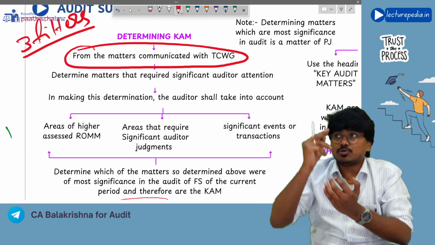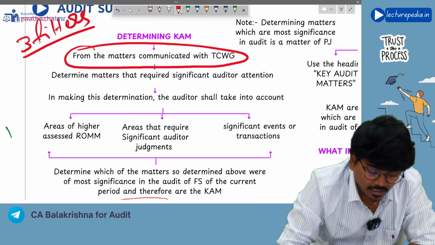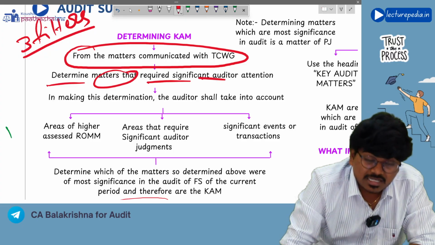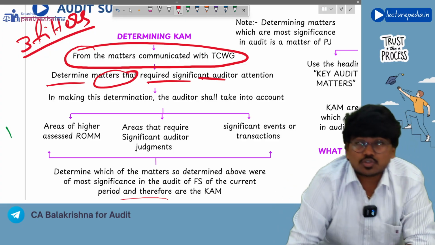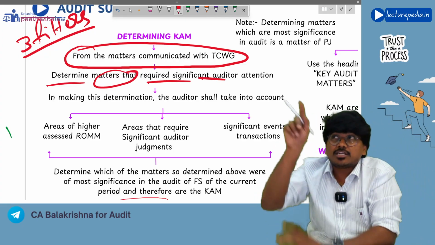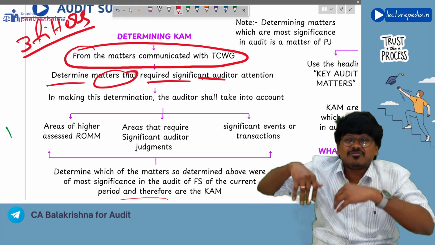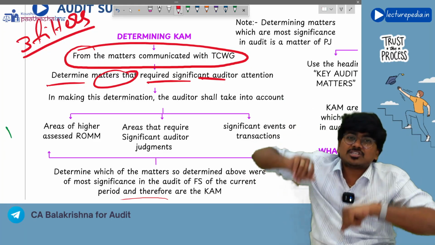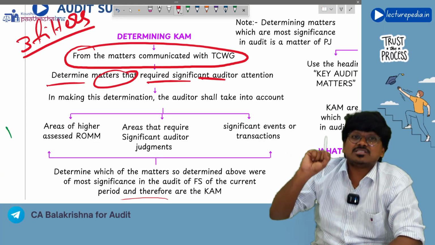On these matters, you will apply the second filter. What is the second filter? Determine matters that require significant auditor attention. So on these matters which I have communicated to those charged with governance, on which matters my significant attention is required, you will take those items. That is the second filter.